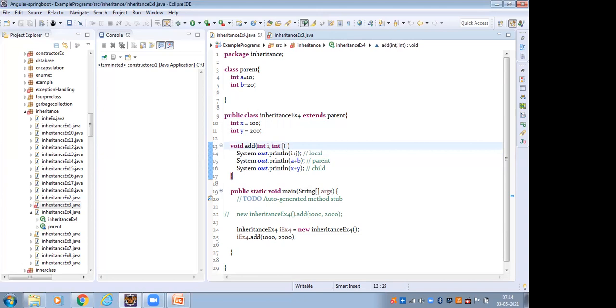Inside the instance method, I have to pass two parameters. These two variables are local variables. Now I have to create an object of this child class. By using this child class object, I have to access the add method, and by using the add method, I have to pass the two parameters.